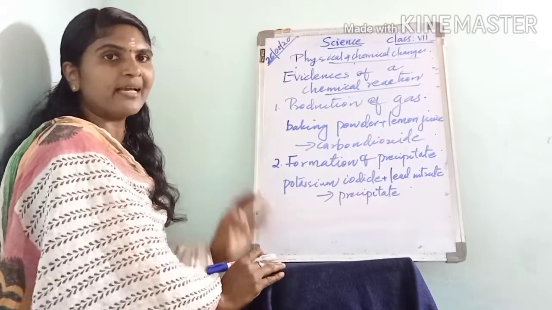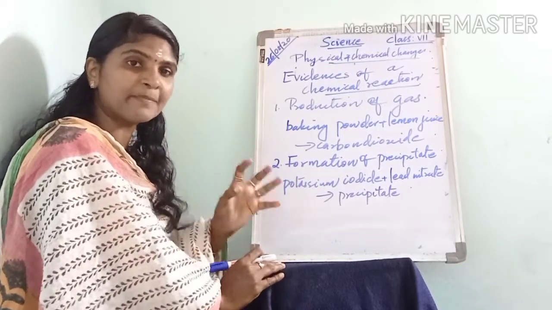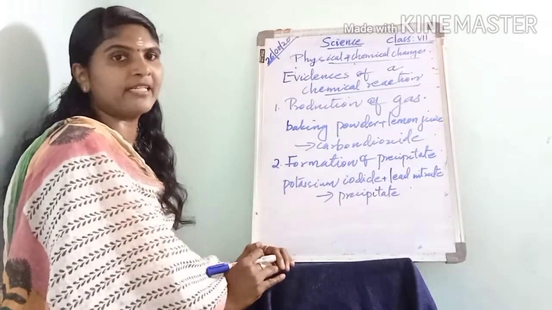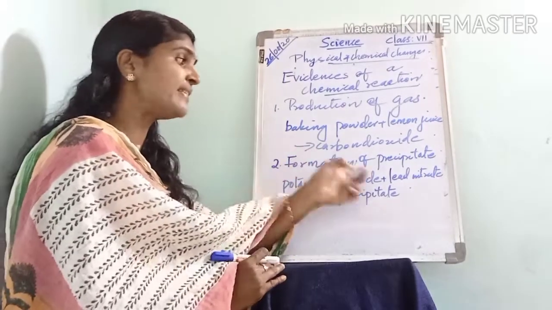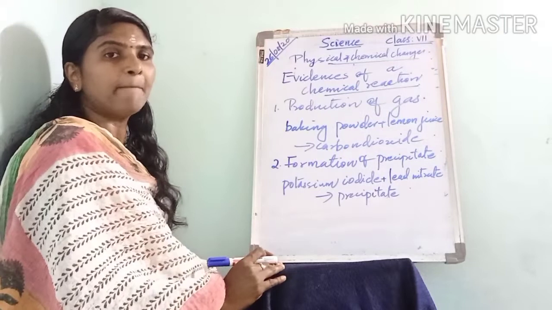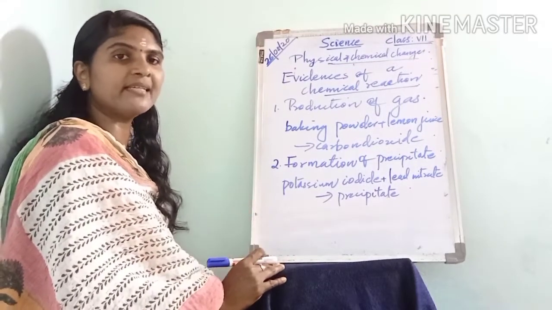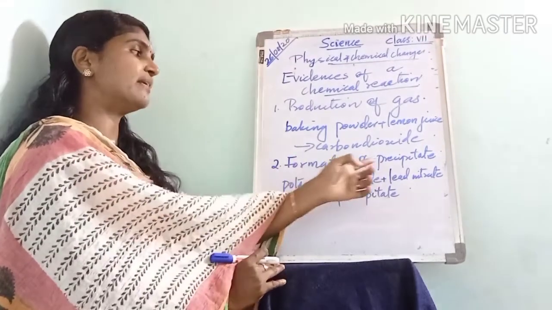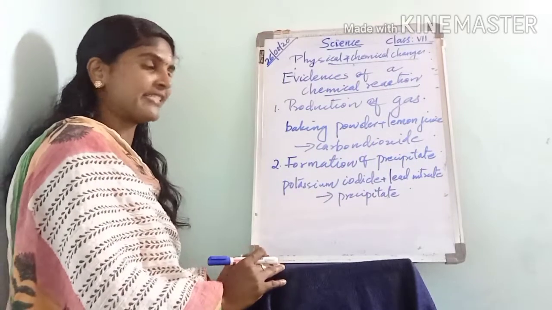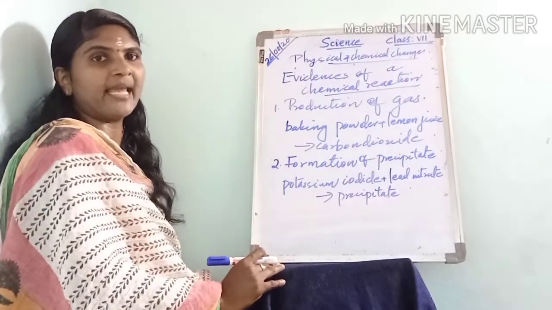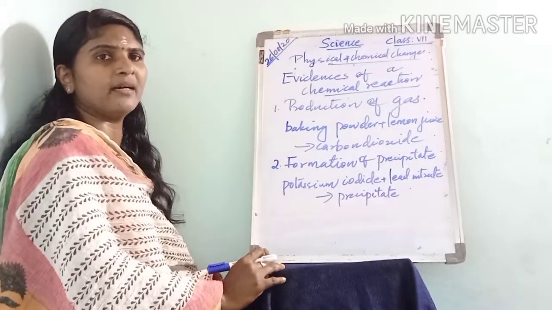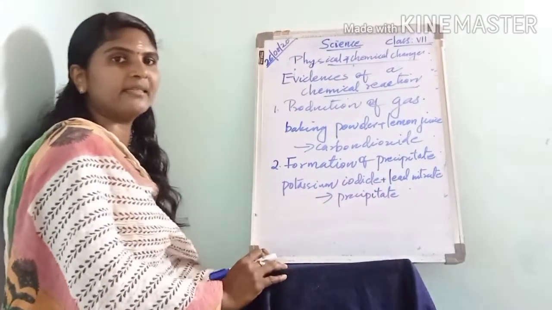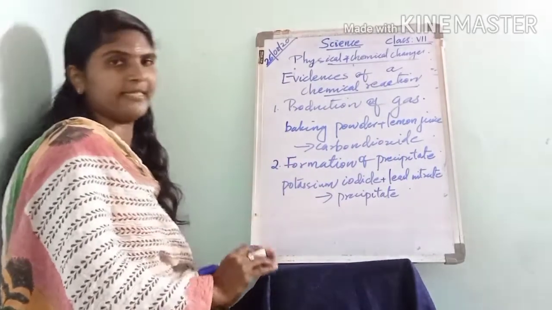The solid substance left after a chemical reaction is called a precipitate. Here the colored substance that separates out is called the precipitate.